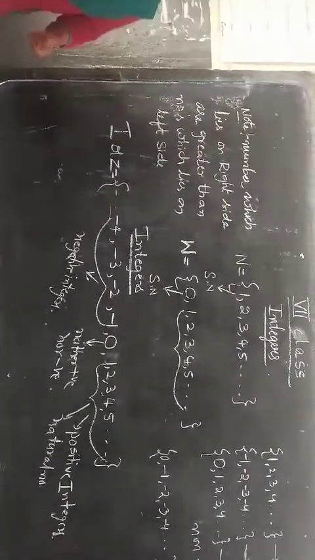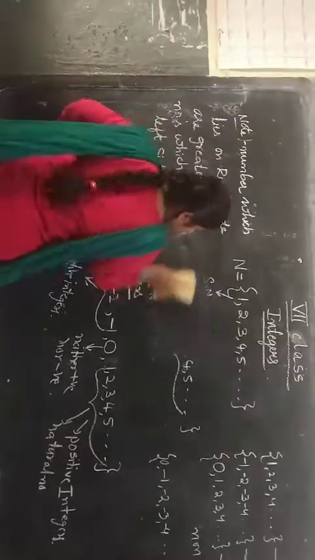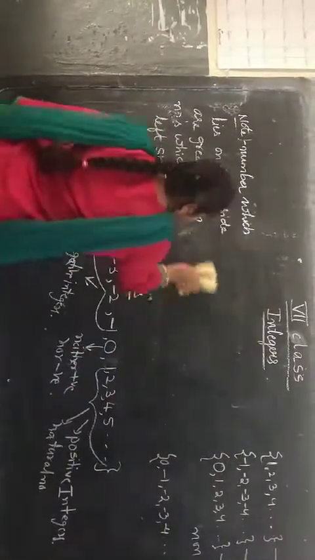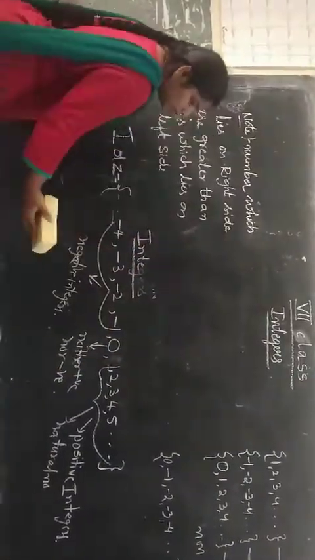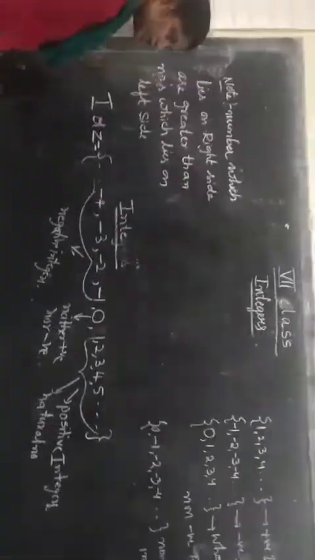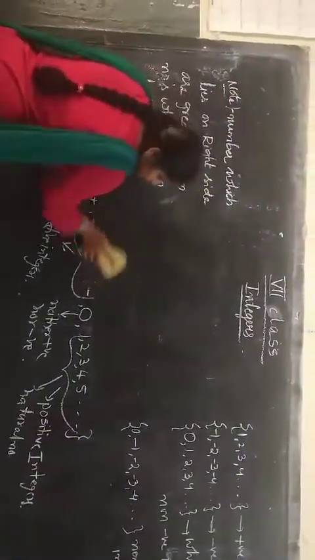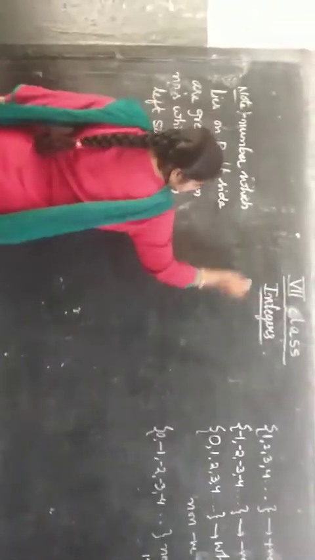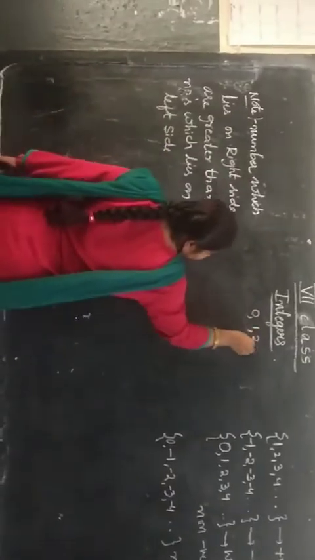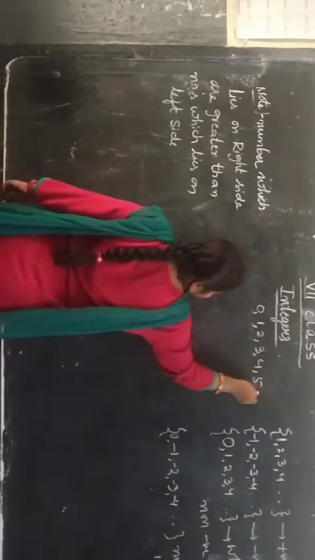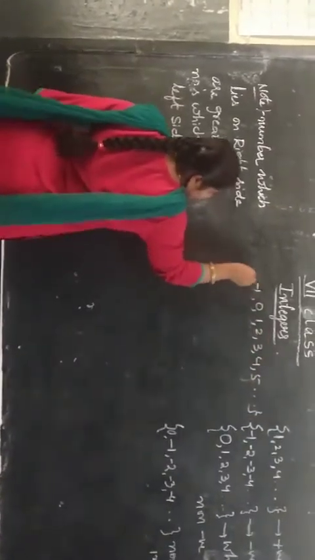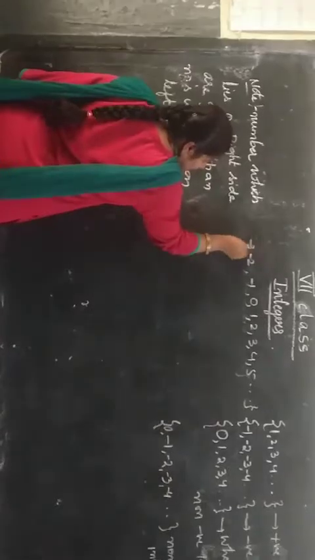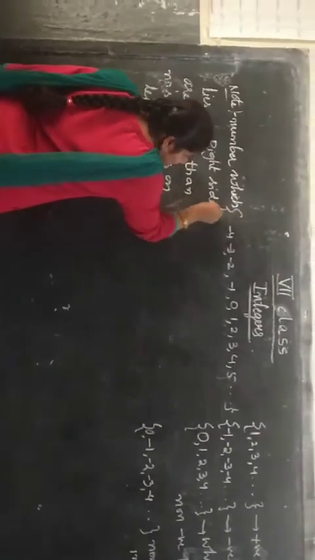So the numbers which lie on the right side will always be greater, and the numbers which lie on the left side will always be smaller. What is the integer set here? Integers start from 0, 1, 2, 3, 4, 5 and so on, and on the left side -1, -2, -3, -4 and so on.